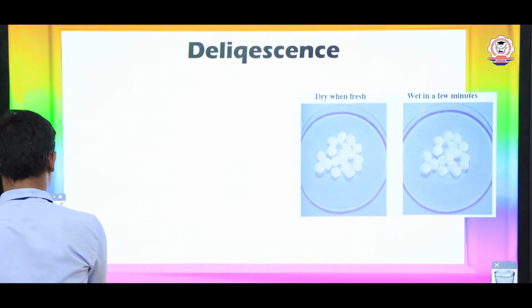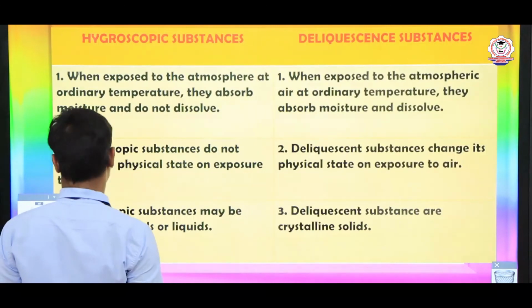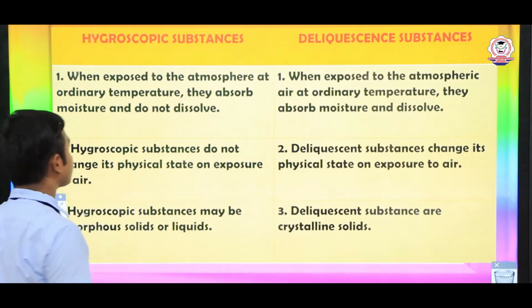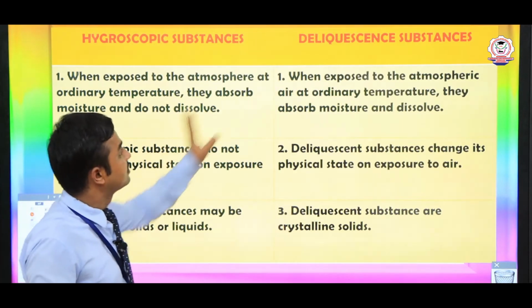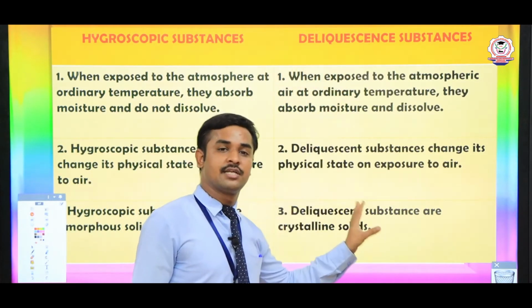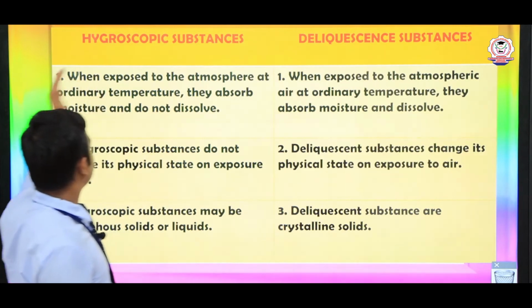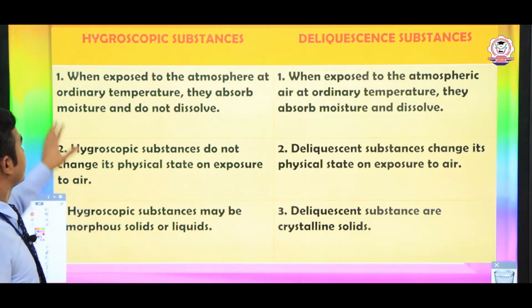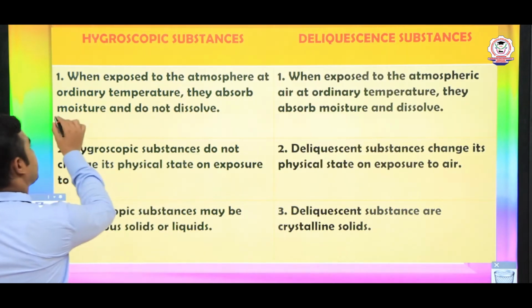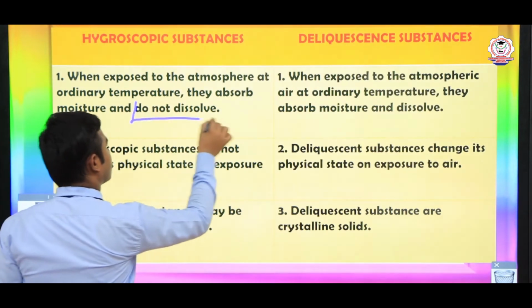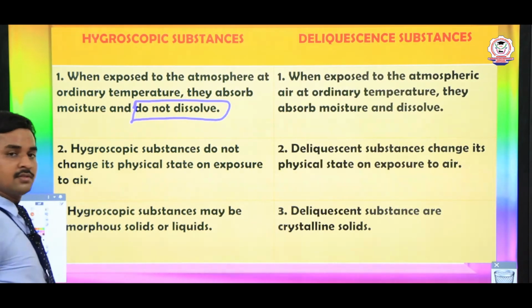You can see a differentiation table for them. Here you have the first column for hygroscopic substances and the second column for deliquescent substances. In hygroscopic substances, the first point is that when exposed to the atmosphere at ordinary temperature, they absorb moisture and do not dissolve.